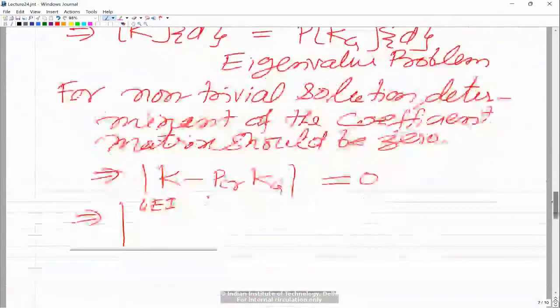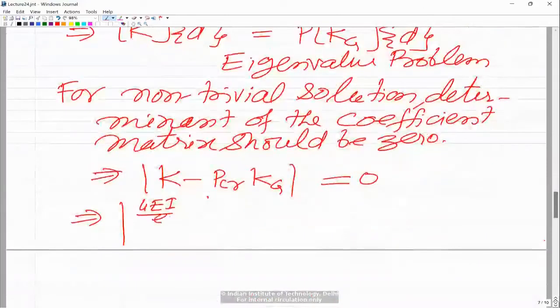So that gives you the eigenvalue. So the first term would be 4EI by L minus 4 P critical into L square upon 30L. So that's the first row and first column of the system equation after assembly and imposition of boundary condition.